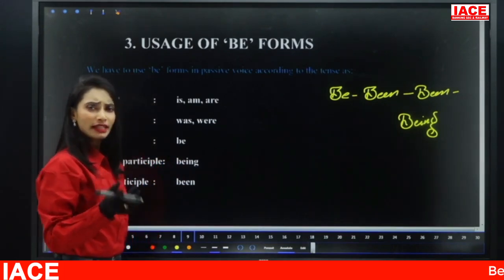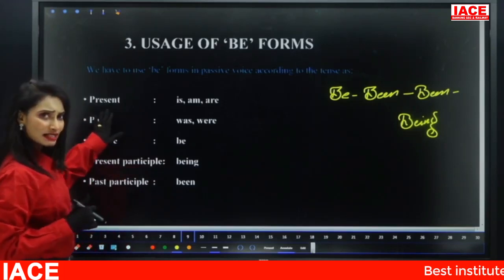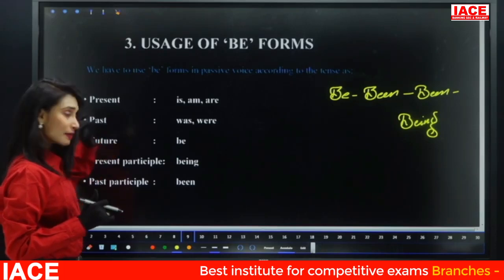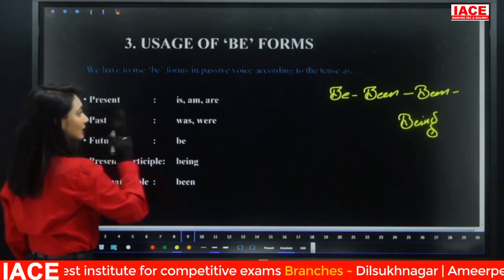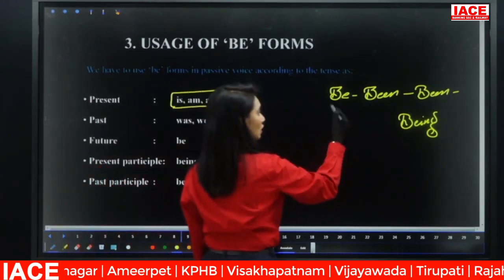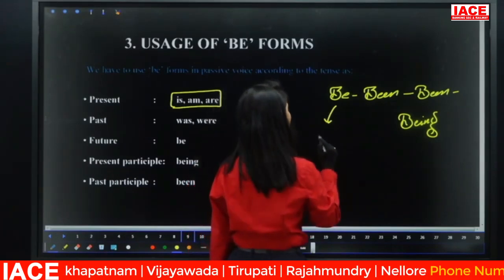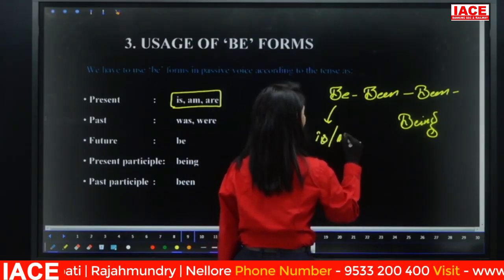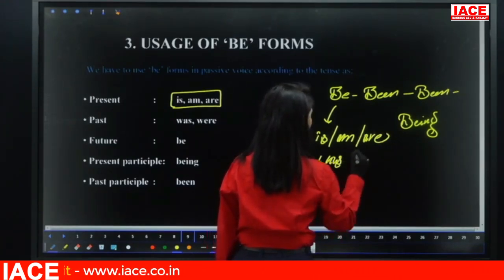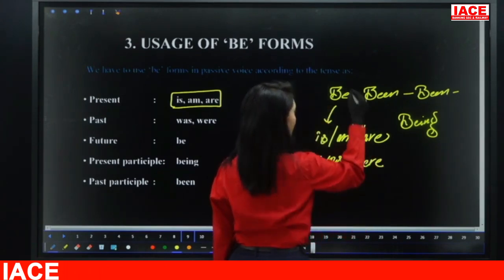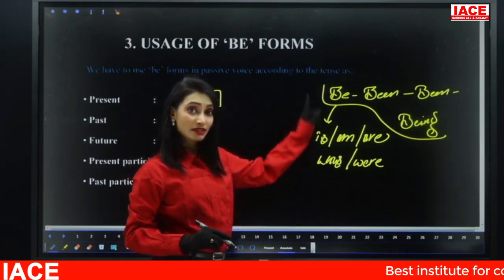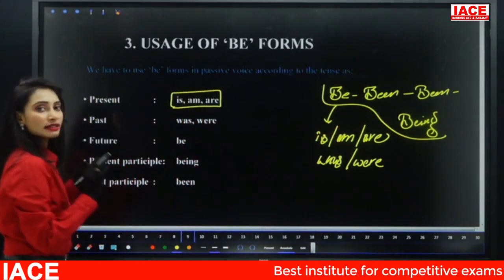Now we are going to use those be forms based on the form of the verb. I'm going to tell you tense-wise also. If the sentence is in present tense, that is present indefinite or simple present, then the be forms we have to use are is, am, are. This is the conjugation of be, but we know the be forms are is, am, are, was, were. So these are be forms, whereas this is the conjugation of be. Do not get confused between be forms and conjugation. Now, that is for simple present.